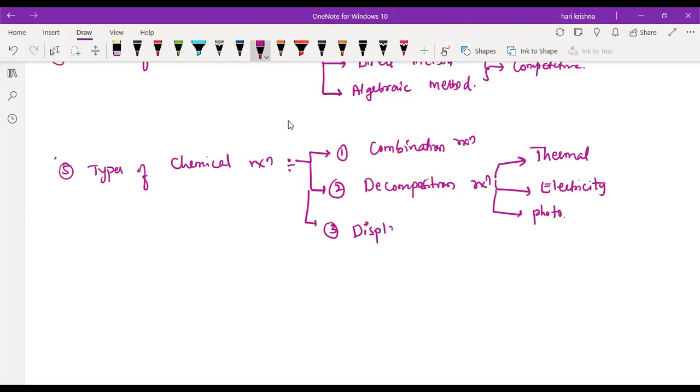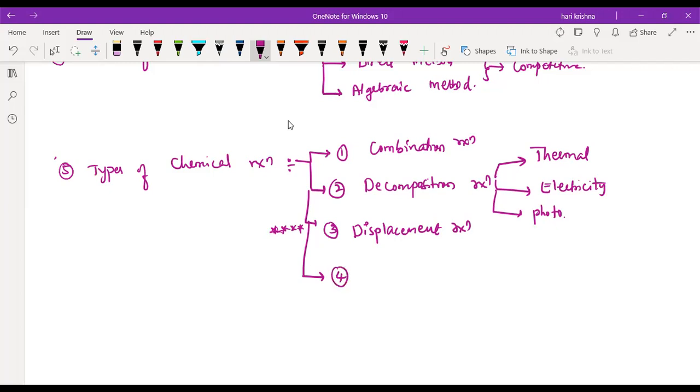The third one is the displacement reaction, which is very important for the third chapter also. It is important in the second chapter too, because a more reactive metal will displace hydrogen from acids, right? Yes, that is also important.